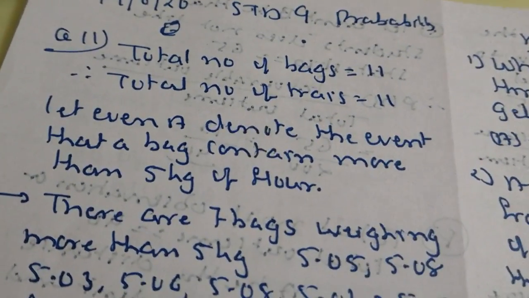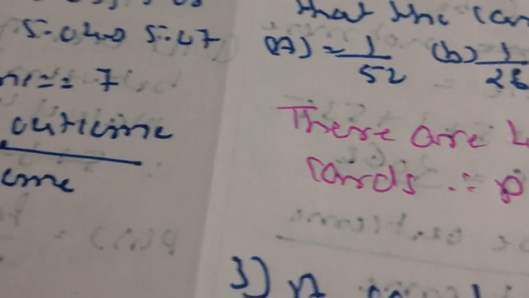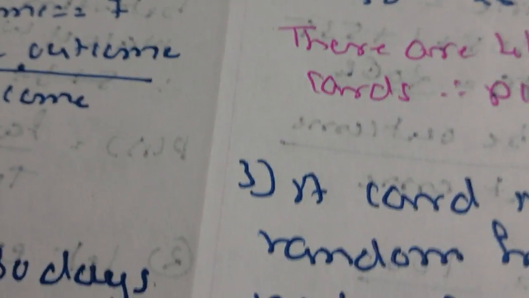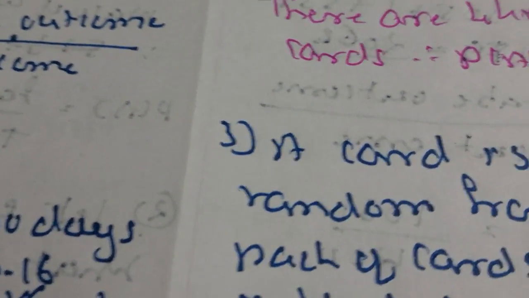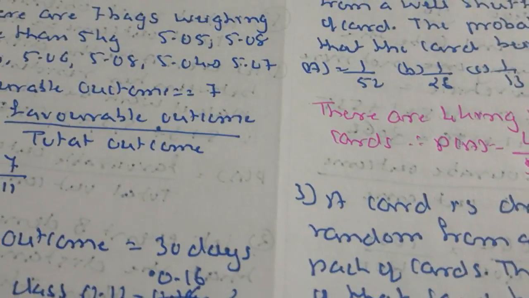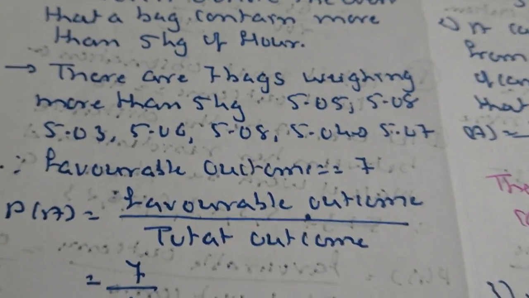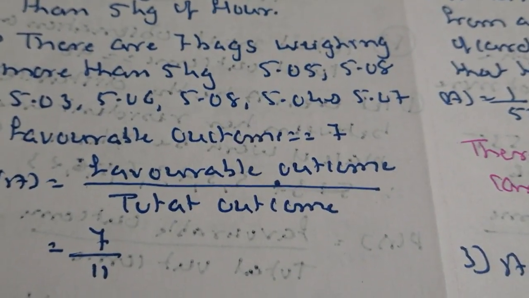Question number 11. Eleven bags of wheat flour, each marked 5 kg, actually contain the following weight in flour in kg: 4.97, 5.05, 5.08, 5.03, 5.06, 5.08, 4.98, 5.04, 5.07, and 5.